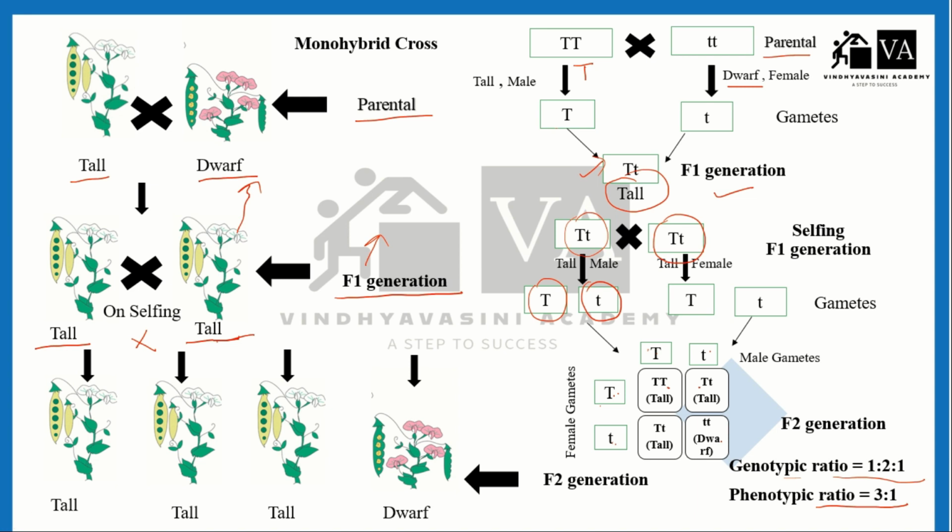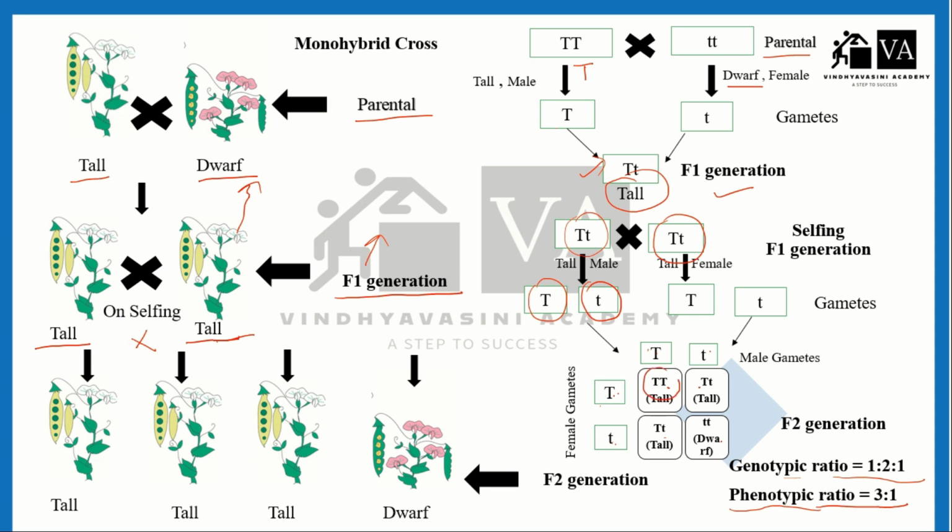So he found 3 tall plants and 1 dwarf plant. So the phenotypic ratio will be 3:1. But the genotypic ratio will be 1:2:1. Why is it different?